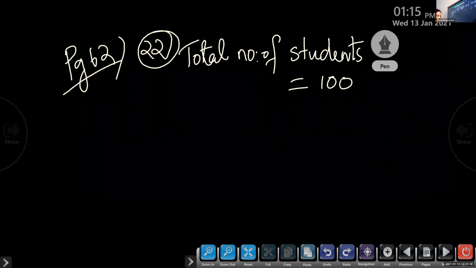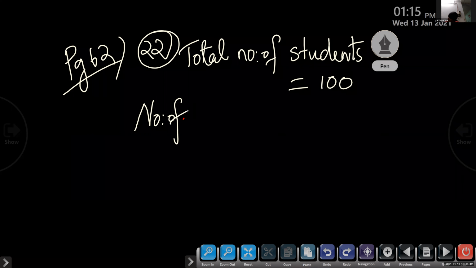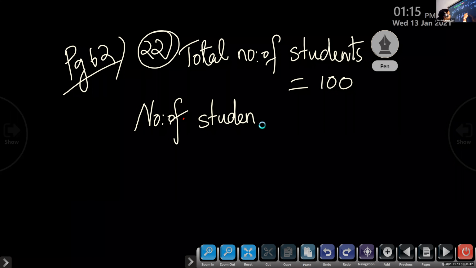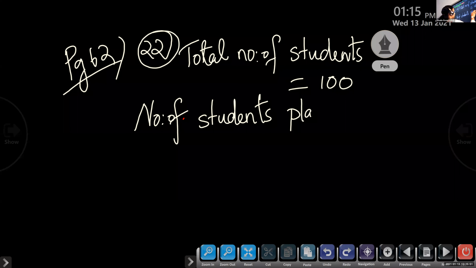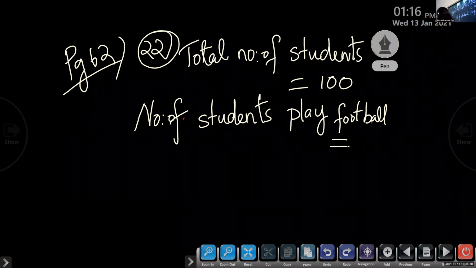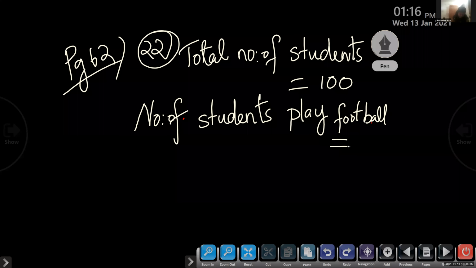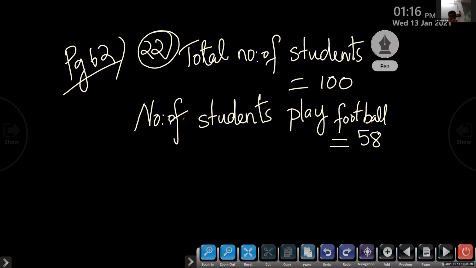Number of students who play football. After that we should find the fractions and we should find the decimal equivalent.